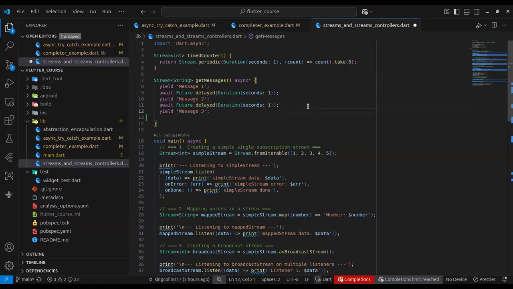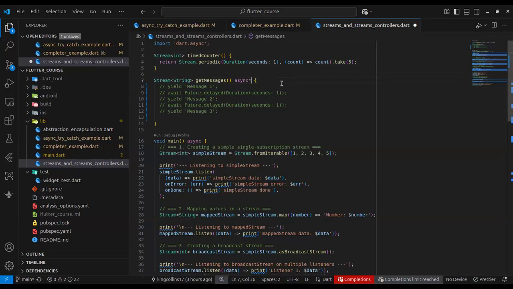Okay, so moving over to how to create streams. And please, if you have any questions, don't hesitate to raise your hand. How to create streams. The number one syntax of creating streams is to create a function or a method and annotate it with async. But now, instead of async, you have async star. This is what makes it different from a normal asynchronous function.